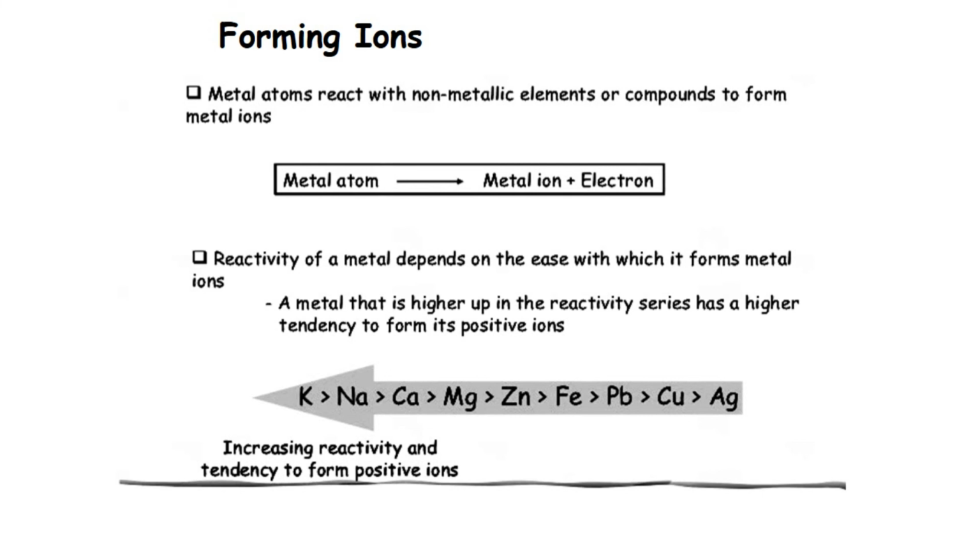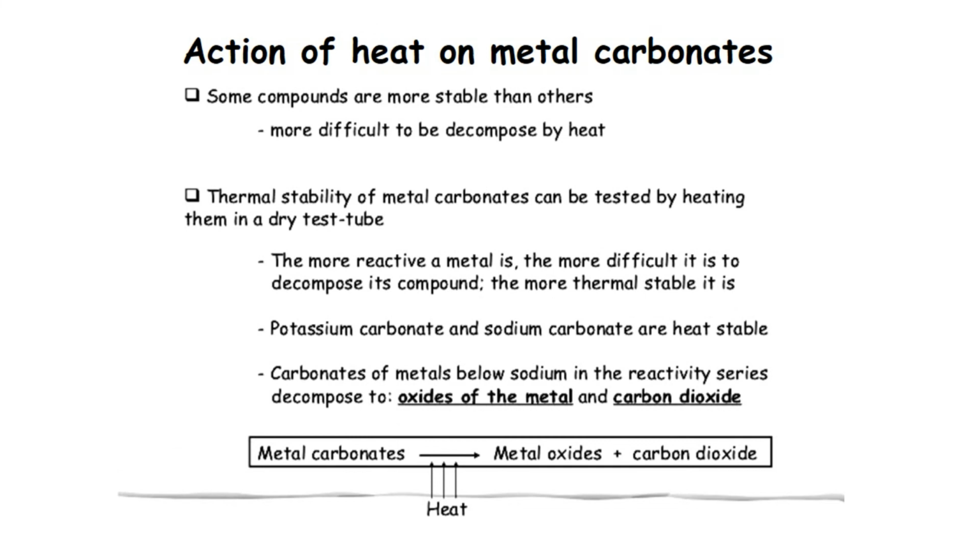The final reaction is the action of heat on metal carbonates. Some compounds are more stable than others, so if they are stable, they are very difficult to decompose by heat. That's called thermal stability. Thermal stability can be tested by heating them in a dry test tube. The more reactive a metal, the more difficult it is to decompose its compound, the more thermally stable it is.